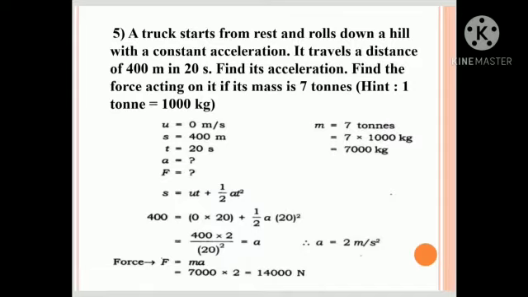S equals UT plus half AT square. 400 equals 0 into 20 plus half A into 20 square. So 400 into 2 upon 20 square is equal to A. A equals 2 meter per second square. Now force equals mass into acceleration. So 7,000 into 2, that is 14,000 Newton.